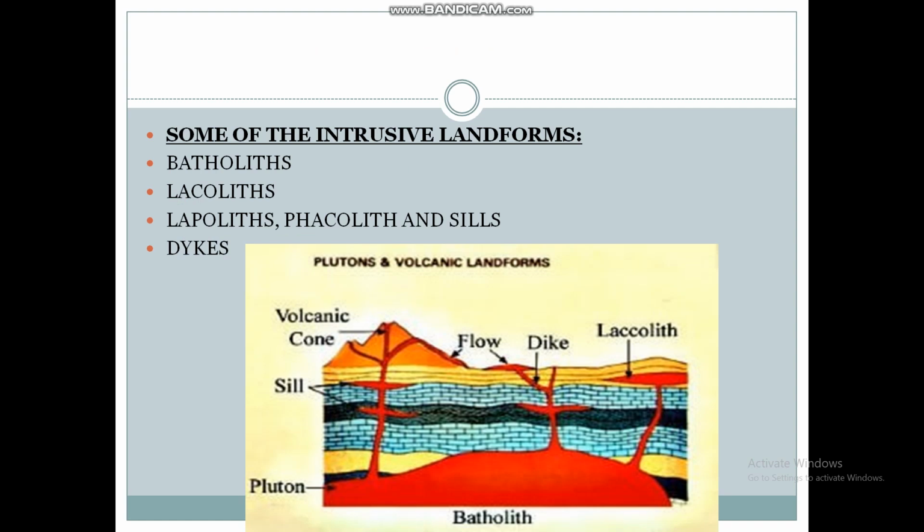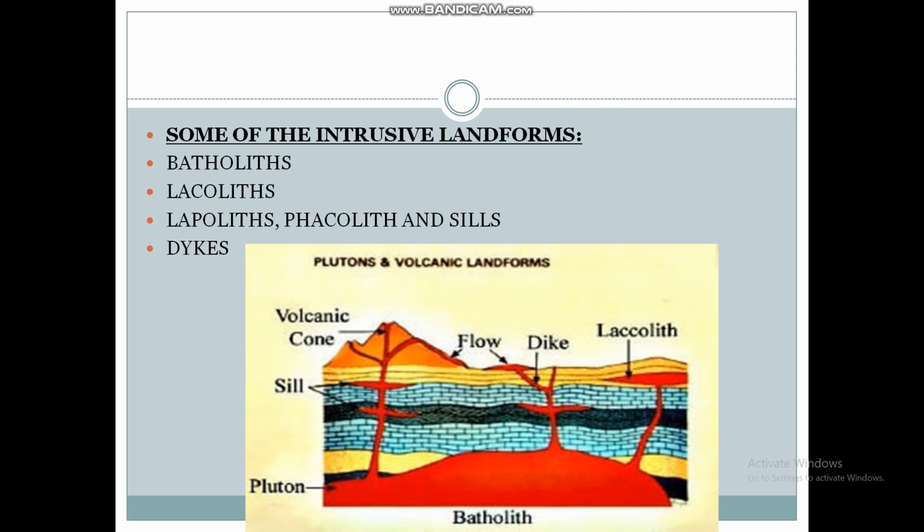Third type is sills. Sills are the horizontal bodies of the intrusive igneous rocks. Depending on the thickness of the material, they are called sheets or sills. The thinner ones are called sheets, and the thicker horizontal deposits are called sills.